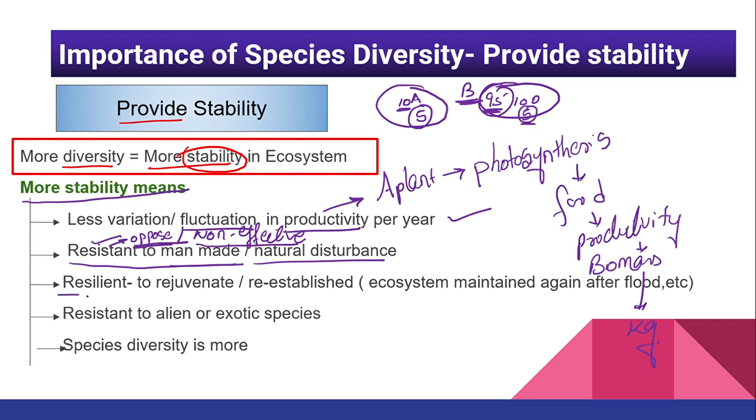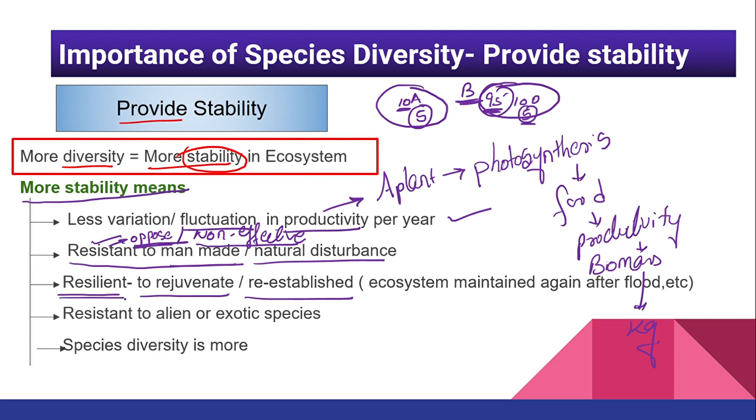Then the next one is resilient, to rejuvenate or re-establish. What is the meaning of resilient? You must have heard many times in the news that an earthquake happened in Japan. Due to the earthquake, obviously lots of damage happened in Japan. But can we say that there is no Japan hereafter? No, obviously not. The damage is done and then it is re-established. There will again be re-establishment of that particular area, and again there will be the formation of all the biodiversity which was present over there, right?